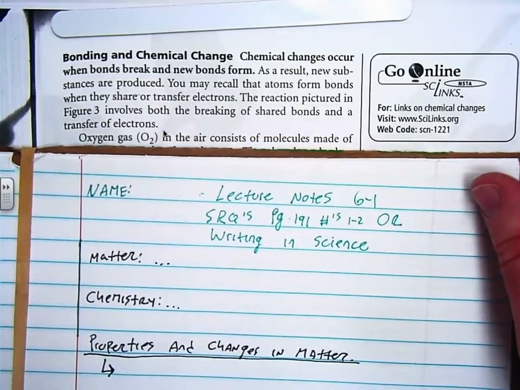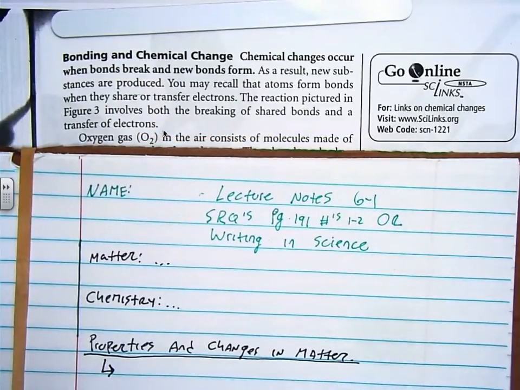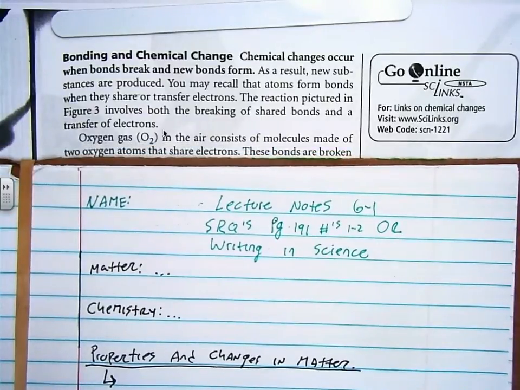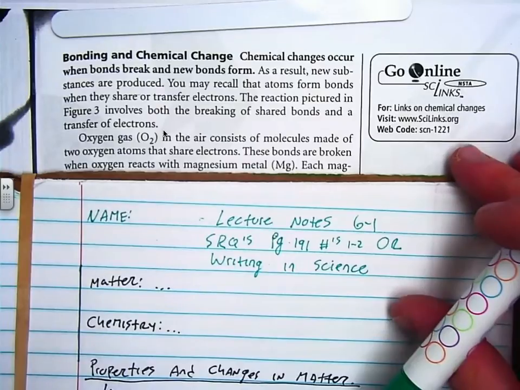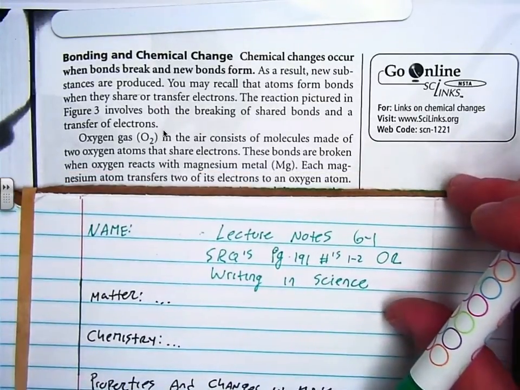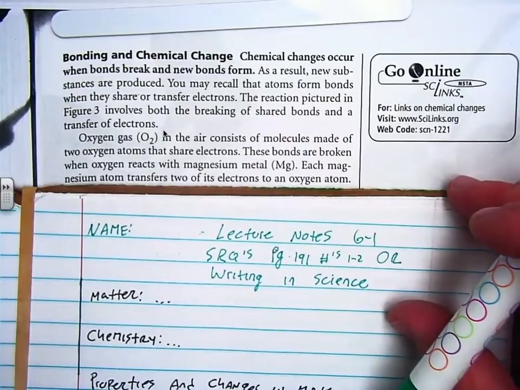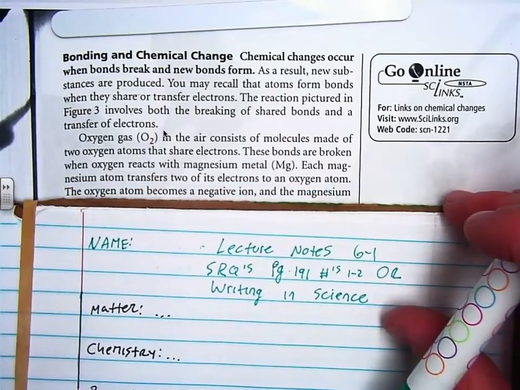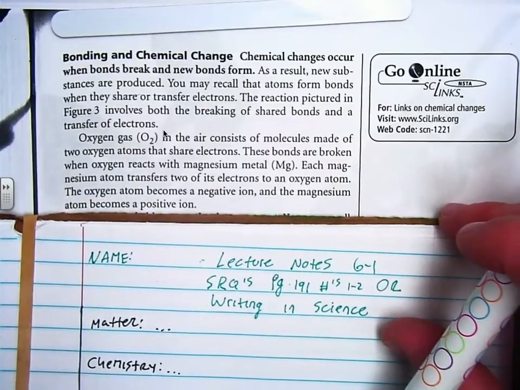Oxygen gas in the air consists of molecules made of two oxygen atoms that share electrons. These bonds are broken when oxygen reacts with magnesium metal, Mg. Each magnesium atom transfers 2 electrons to an oxygen atom. The oxygen atom becomes a negative ion, and the magnesium atom becomes a positive ion.